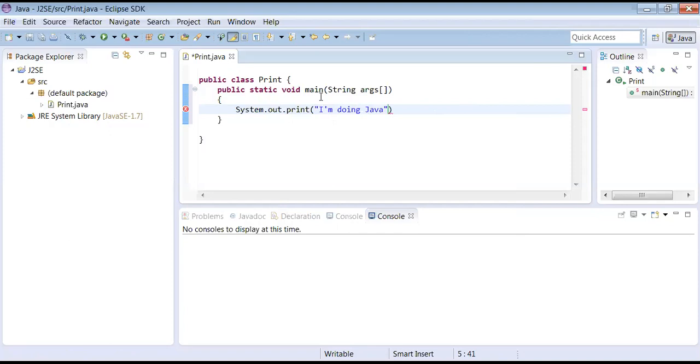So I will explain about each and every word involved in this. Wait for a while. Let me execute this. Two ways are there. One is that you can click this button. You have to click this run.